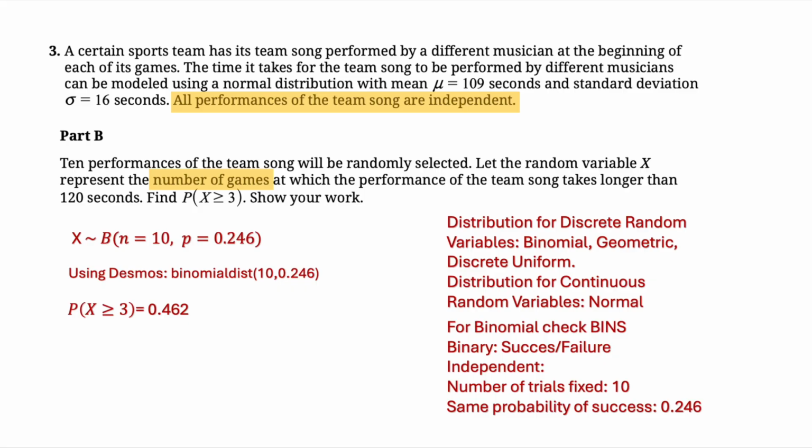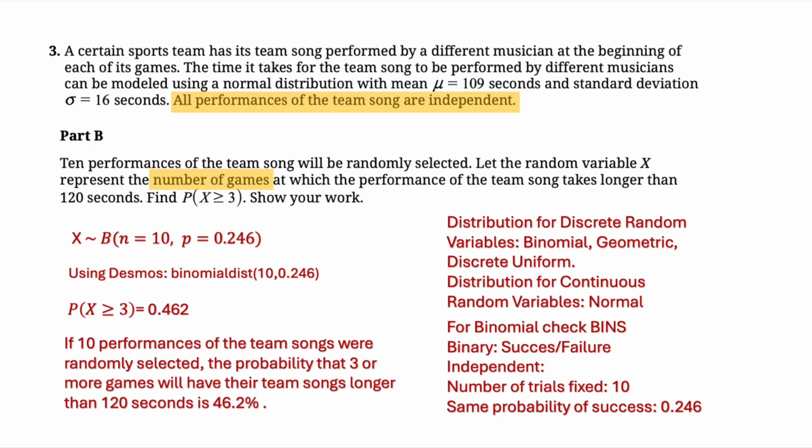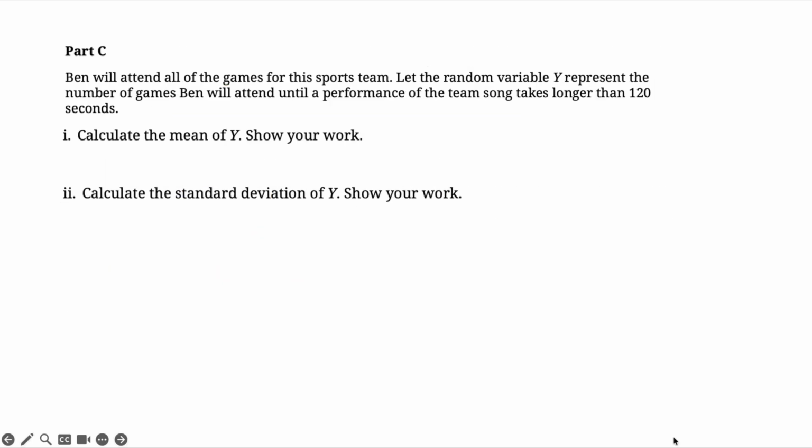And how do we interpret that? This is not required, but to understand. If 10 performances of the team songs were randomly selected, so I got that part from the context right here, the probability that 3 or more games will have their team songs longer than 120 seconds is 46.2%.